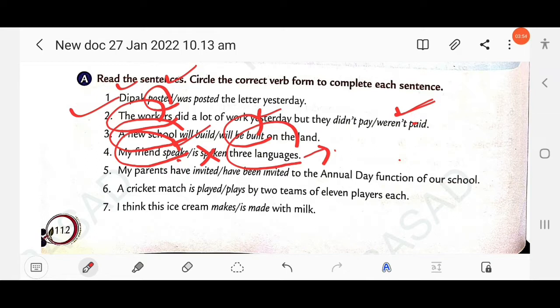Then next: my parents have invited or have been invited to the annual day function of our school. My parents have been invited, not have invited. If it were my parents have invited, then whom? Here we get no answer. My parents have been invited means the school invited, that is, the school has invited my parents. So this is agentless passive: my parents have been invited to the annual day function of our school. So here it is the second one.